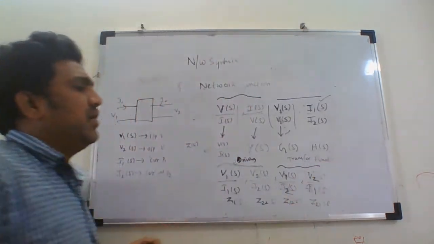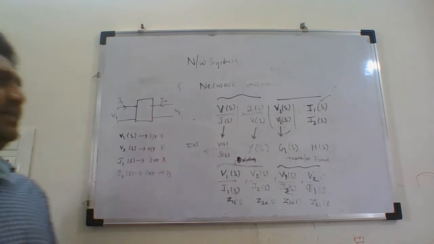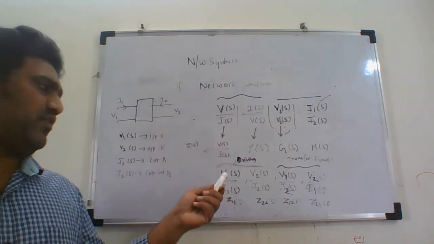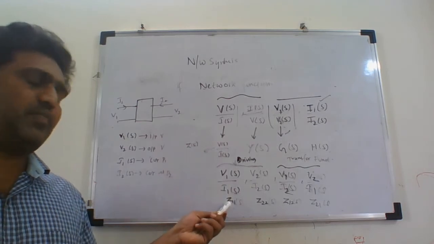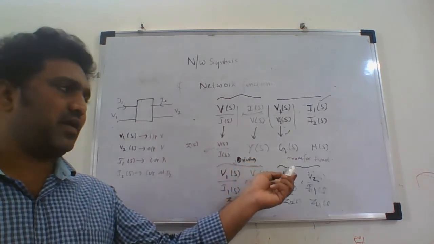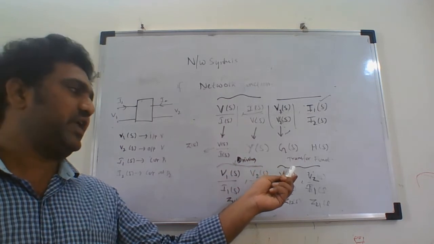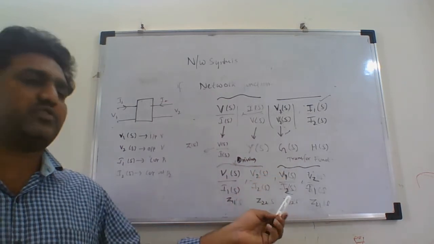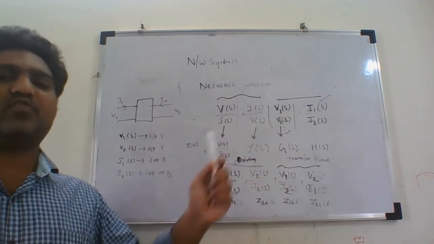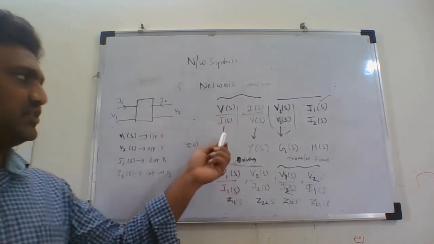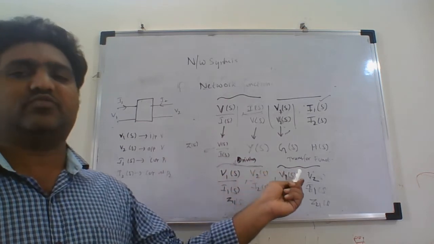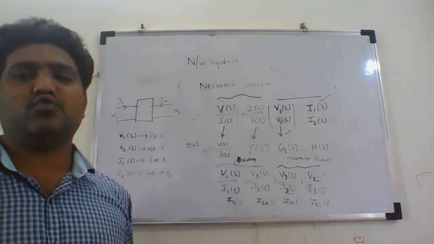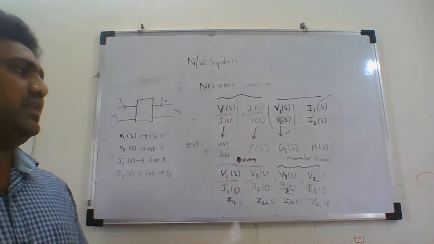So if you take the voltage and current of the same port, these are driving point functions. If you take the ratio of voltage to current of different ports, we call them transfer point functions. Impedance functions can be both driving point and transfer. For voltage and current ratios of this kind, there is no such possibility.